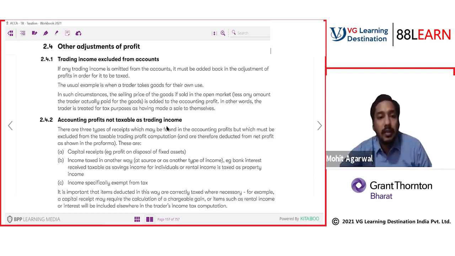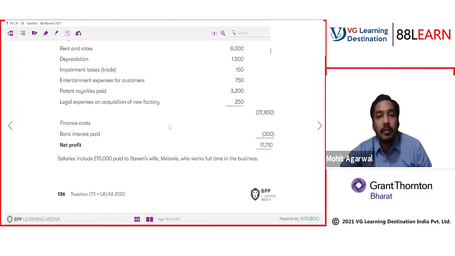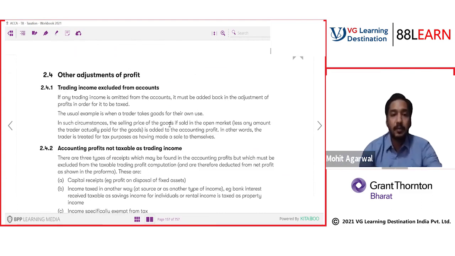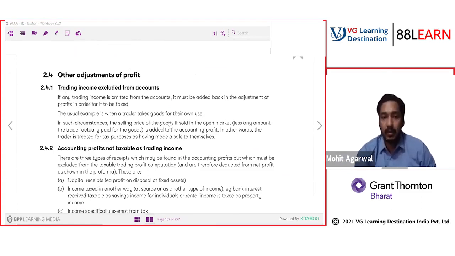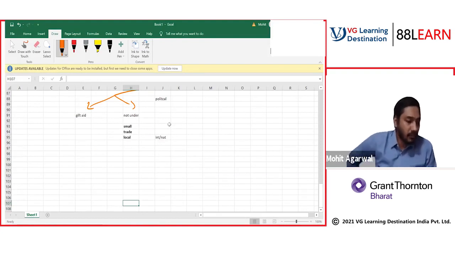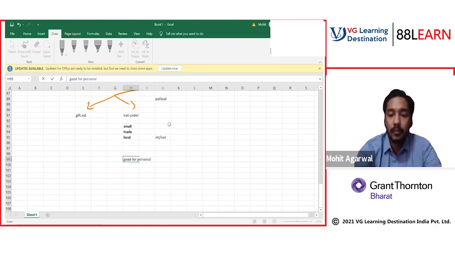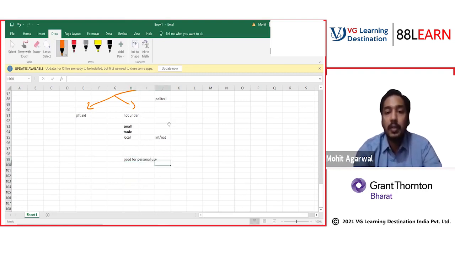Accounting profit not taxable. Again, there is a specific point for this. Let me explain this point first. It's a very important point. Goods for personal use. What should we do with it?